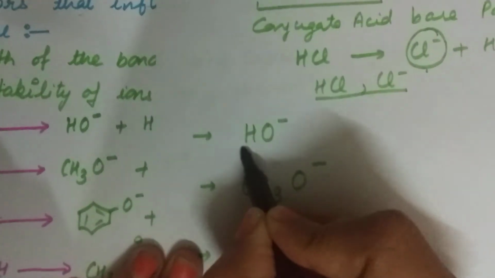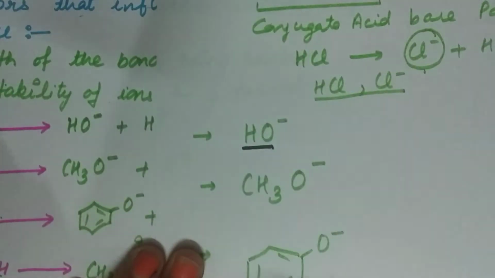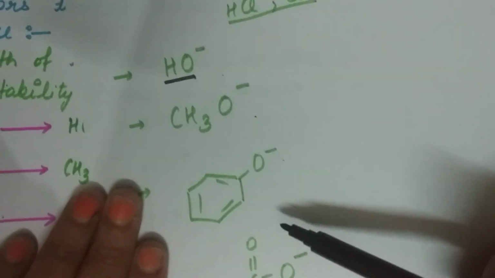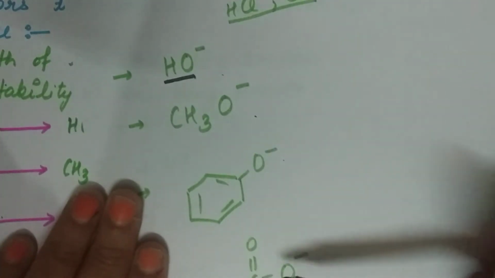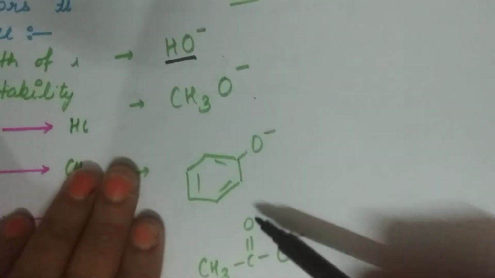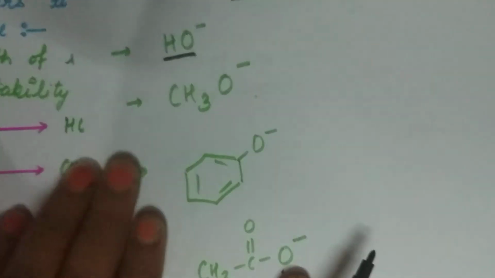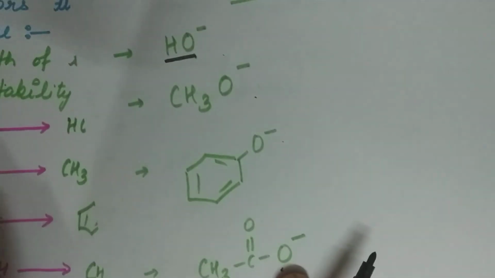In the first case, the stability will depend upon how much the negative charge is delocalized. The greater the delocalization of the negative charge, the more will be the stability of the conjugate base, and hence the greater is the acidic strength.